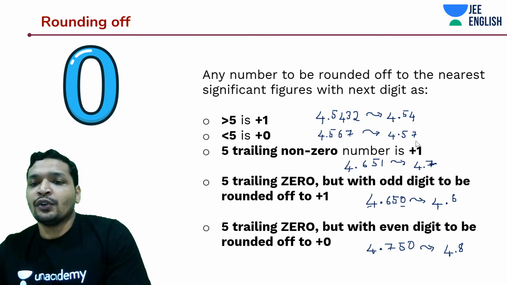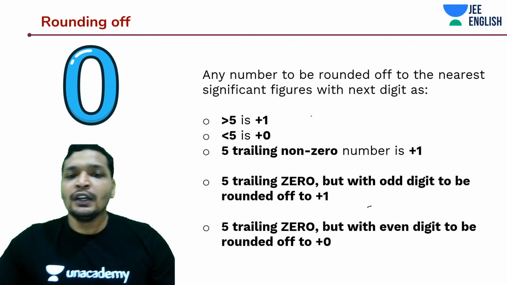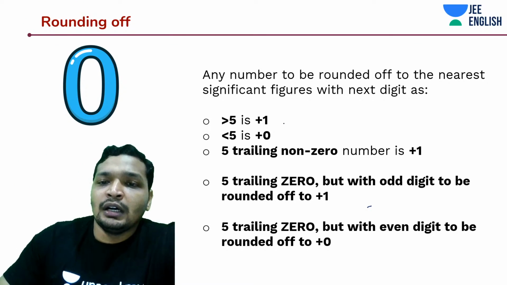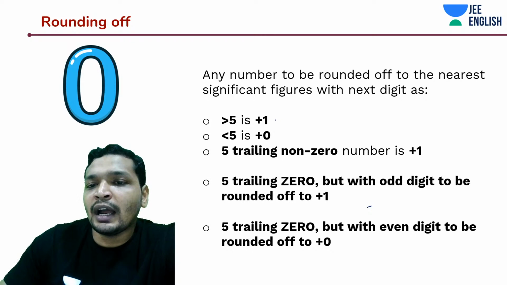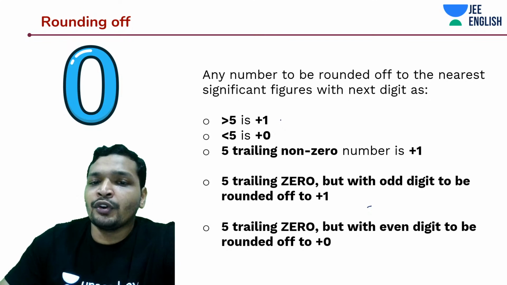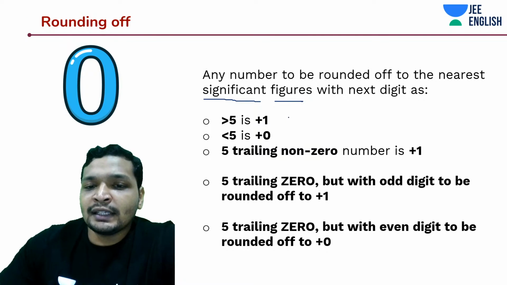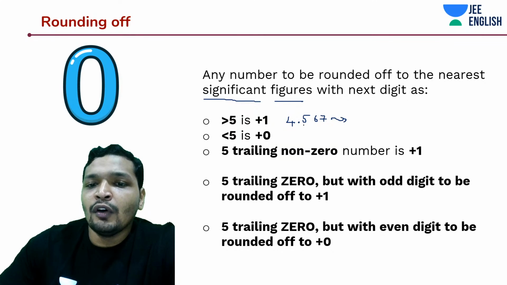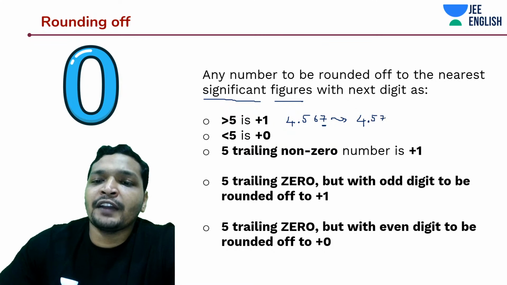Okay. So let's go through this case by case again. So this was just few examples. This is how you round it off. So this rule says that to round off any number greater than 5, if the next digit is greater than 5, then you are going to add 1 to the number where you have to round it off to the significant figure where you have to round it off to. Okay. So for an example, there is something like 4.567, and if I have to round it off to 2 decimal places, I know 7 is greater than 5. In this case, I would directly round it off as 4.57.